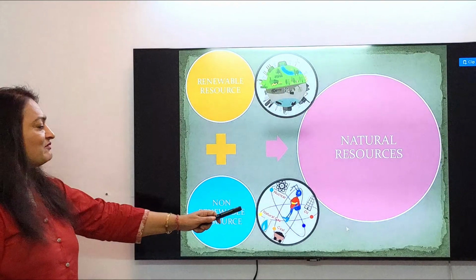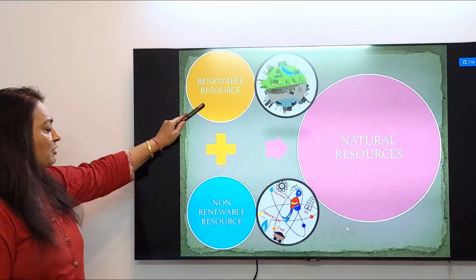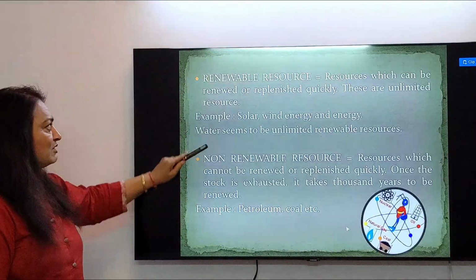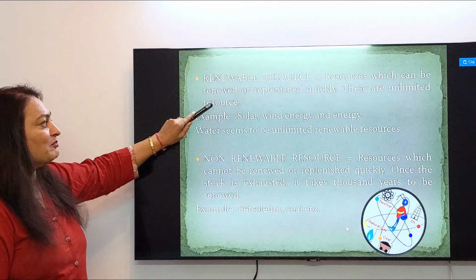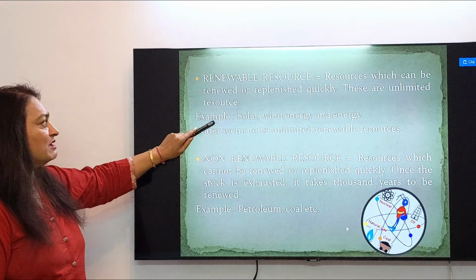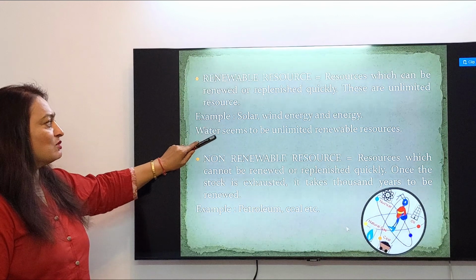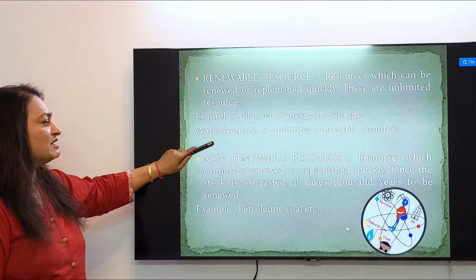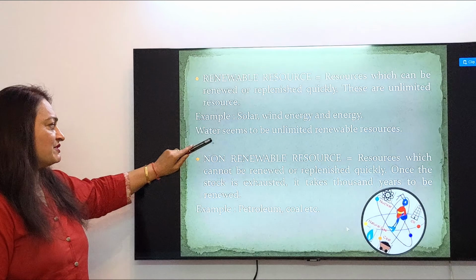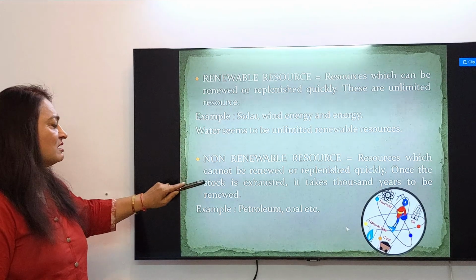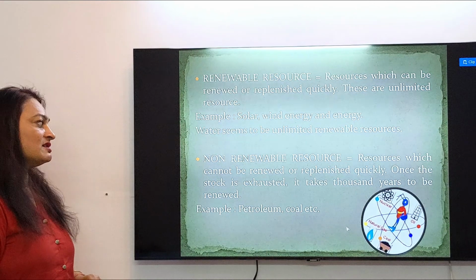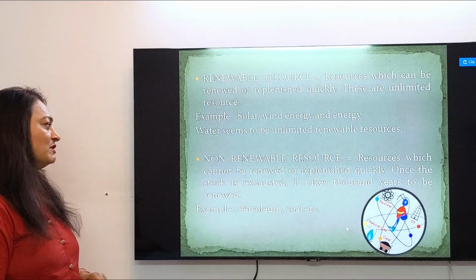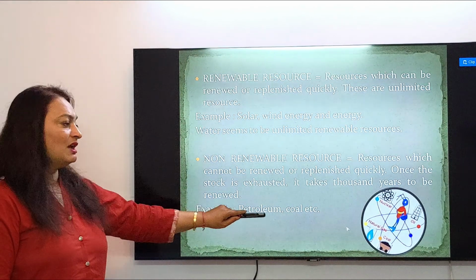So on the basis of exhaustibility, it is divided into renewable and non-renewable. From the name it is very clear, renewable resources which can be renewed or replenished quickly, these are ultimate resource. Example, solar, wind energy, water seems to be unlimited resources. Non-renewable resources which cannot be renewed or replenished quickly. Once the stock is exhausted, it takes 1,000 years to be renewed, like petroleum and coal.